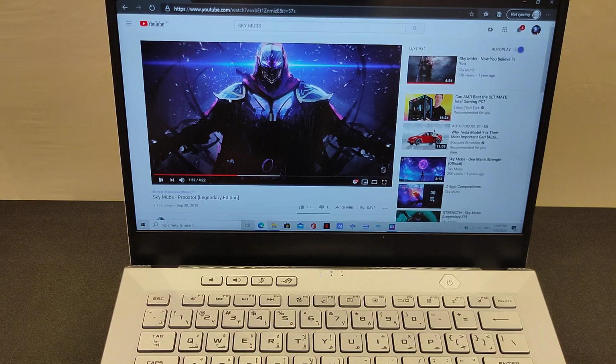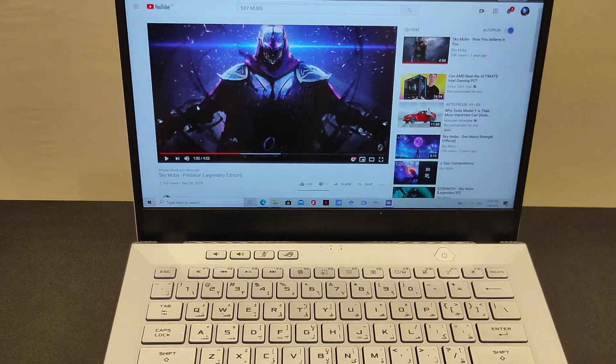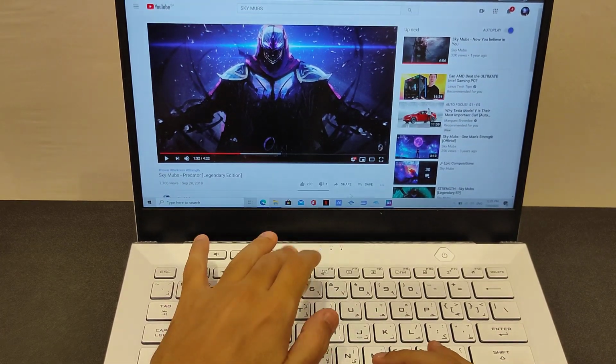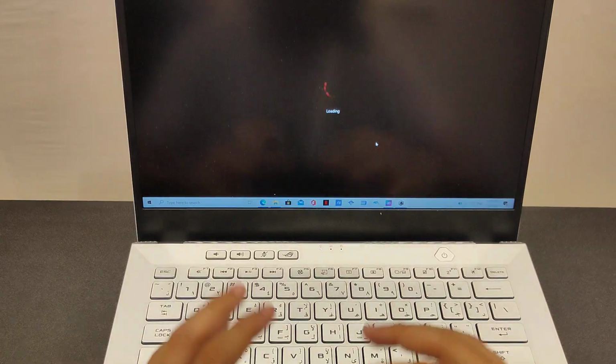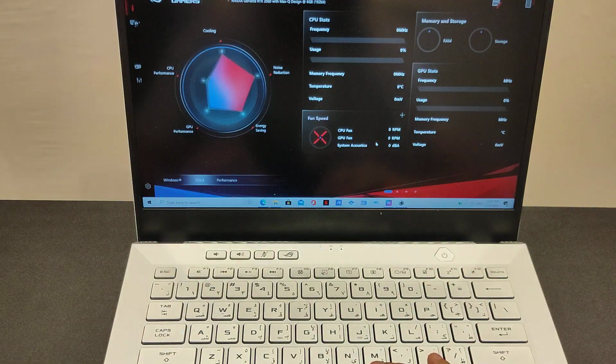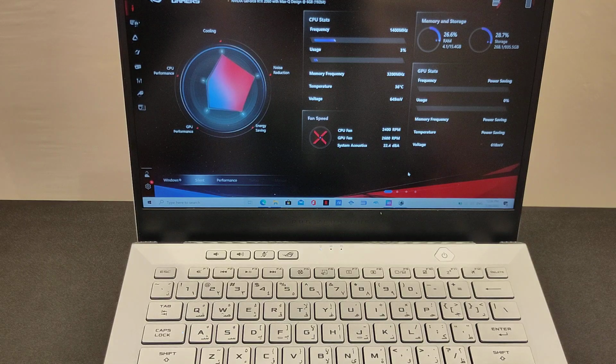And let me just stop this. Anyways, this is when it comes to the sound profile. So let us hear the fans right now, and I'll just open up the ROG profile and see what speed we have with the fans, because they're very quiet right now. So this is on 23 RPM for the CPU, and GPU on 25 RPM, so around that. But the sound here is so quiet, guys.